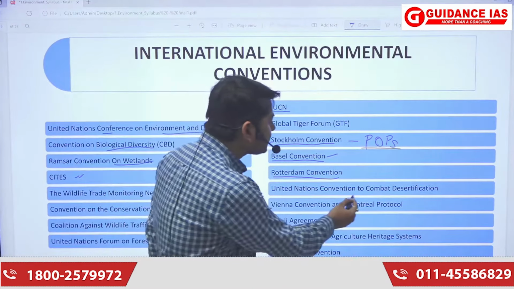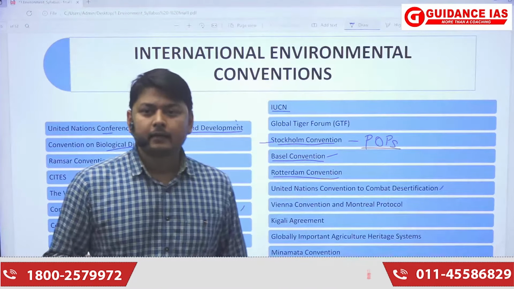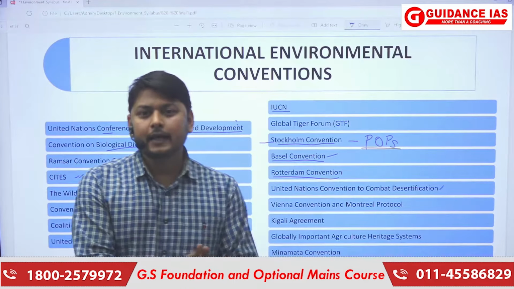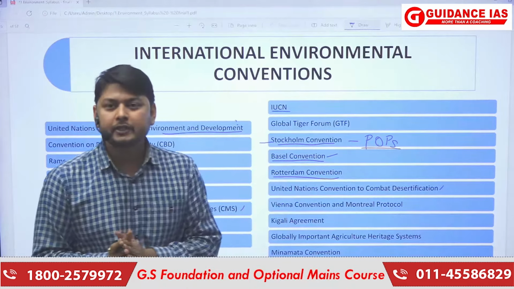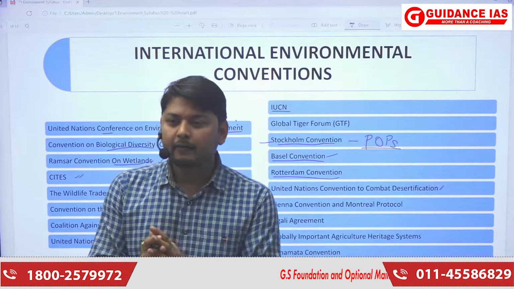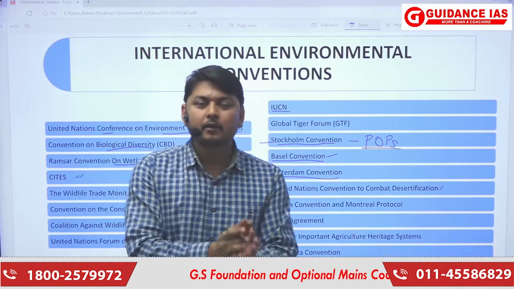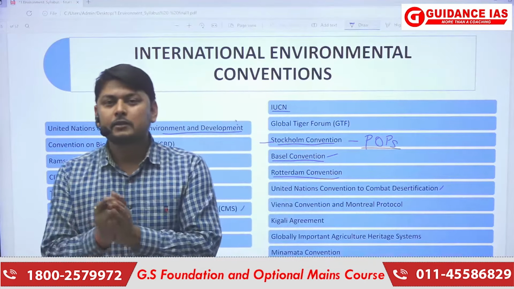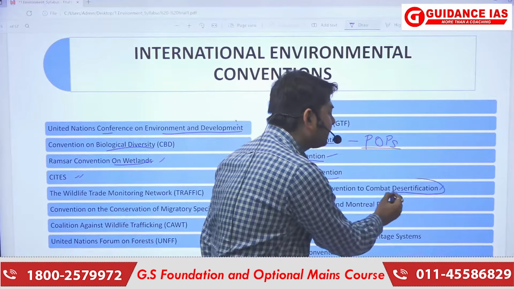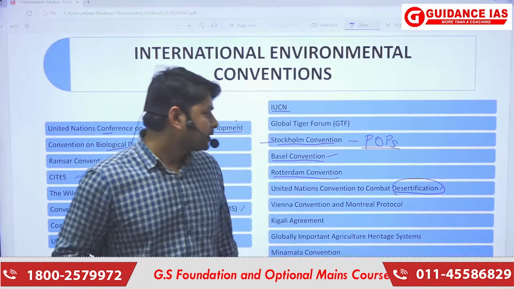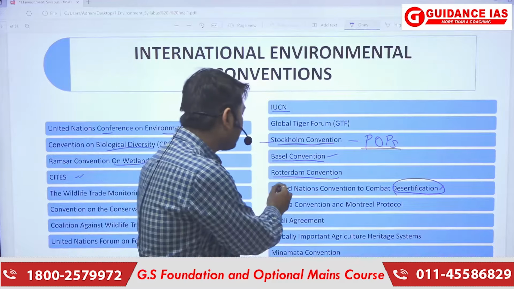Next is the United Nations Convention to Combat Desertification. Now we have seen that the last decade was the decade of desertification. So here, what combating desertification means: we might have heard that there is conversion of agricultural or green land into barren lands. So what are these barren lands? These barren lands are called desertified or degraded lands. So we need to stop these lands from getting degraded. So there is a convention for that.